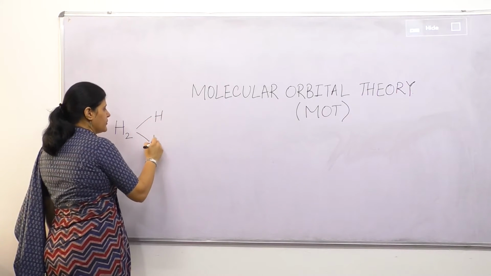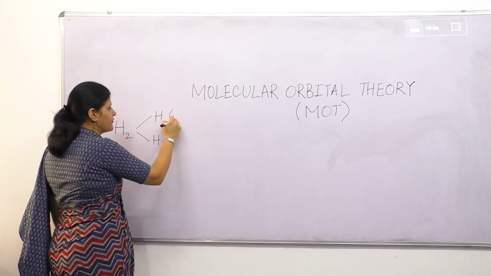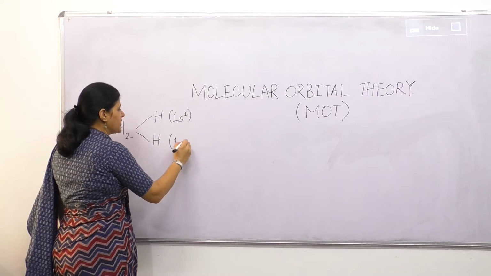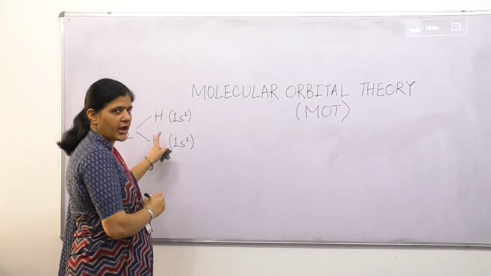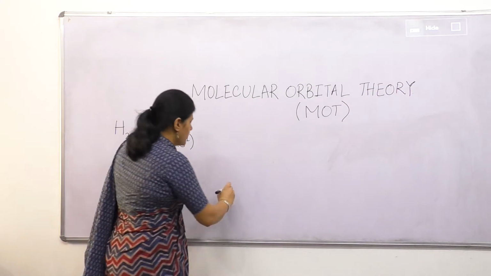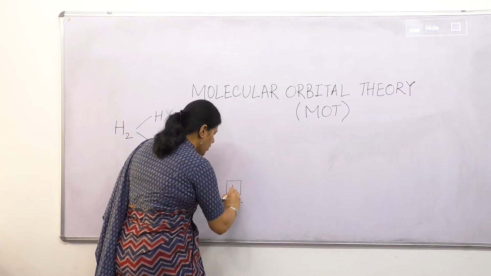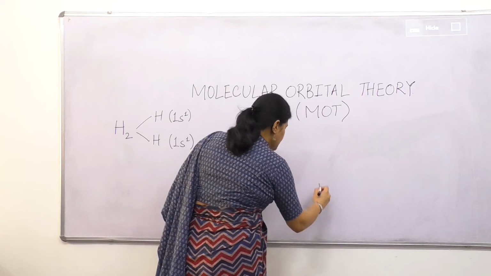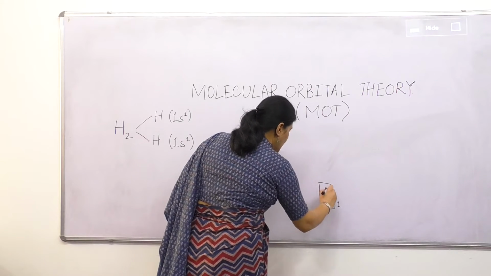The configuration of hydrogen atom is 1s1. This is the 1s1 orbital of one hydrogen atom, and this is 1s1 of another hydrogen atom.